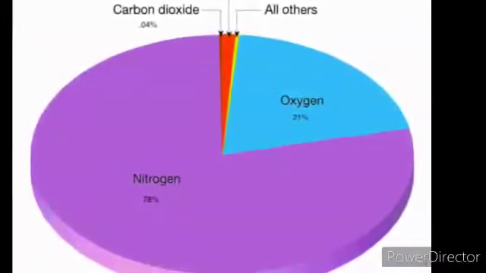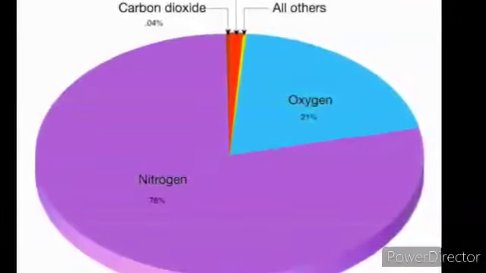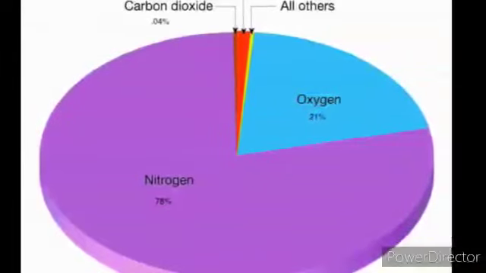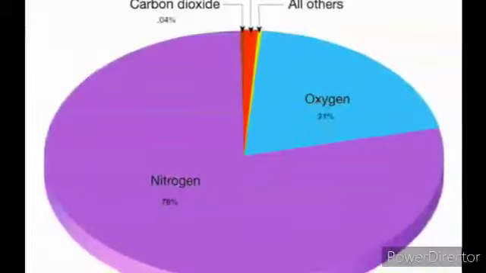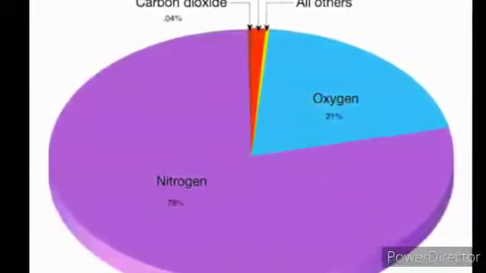So, if you consider air to be 100%, nitrogen will be about 78%, oxygen will be 21%, and the other gases, including carbon dioxide and water vapor, will constitute only 1%.